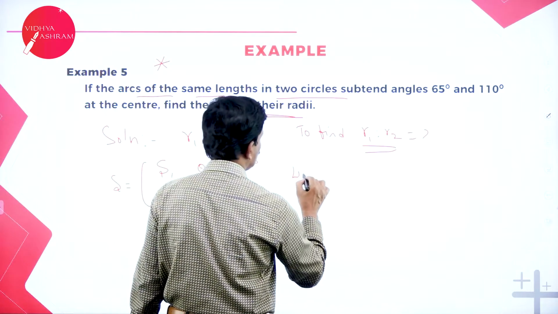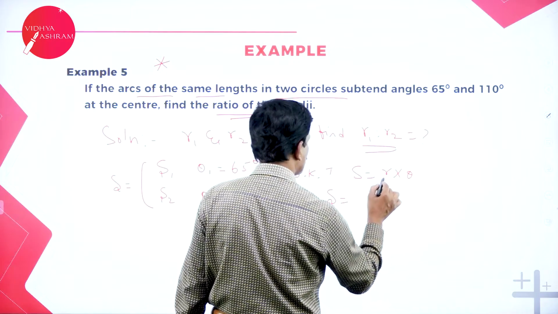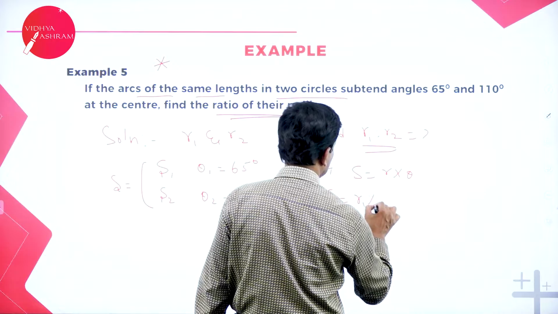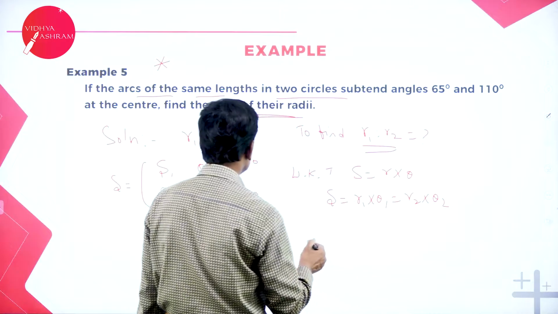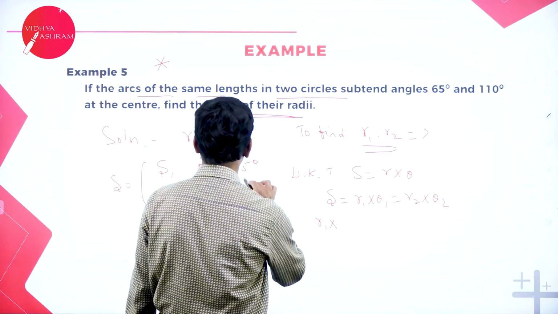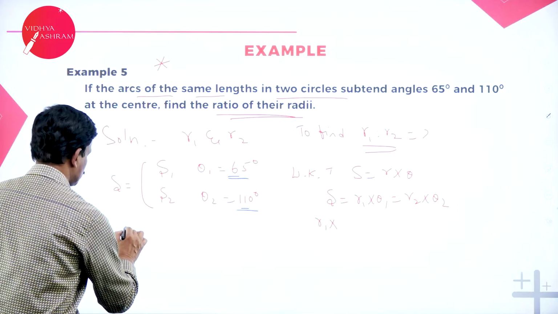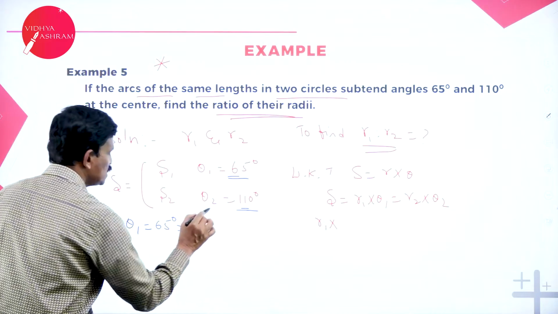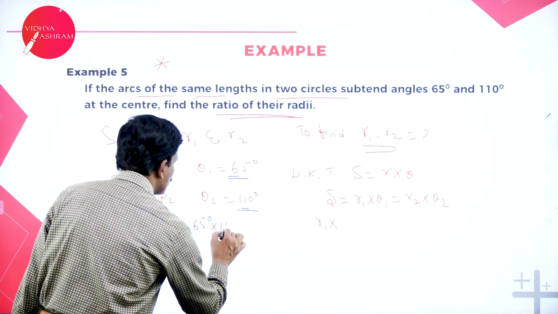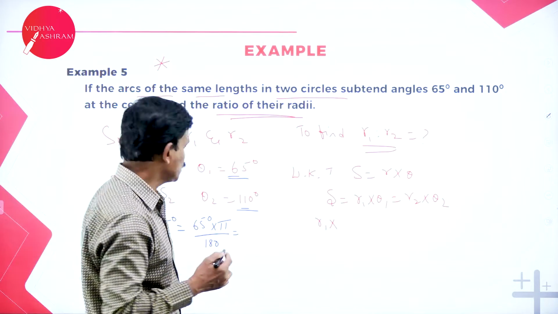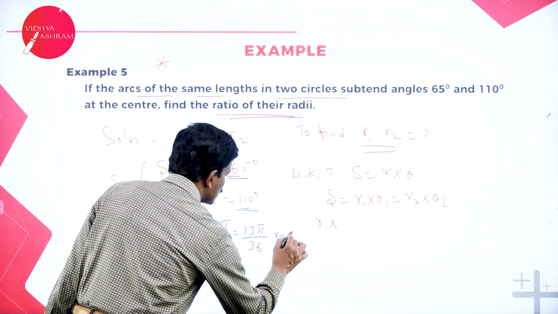So we know the formula, S is equal to R into theta. So S is equal to, for the first circle, R1 into theta 1, that is also equal to R2 into theta 2. Now convert theta 1, 65 degrees, and theta 2, 110 degrees, into radians. Theta 1 is 65 degrees, which is 65 into pi by 180. So this is equal to 13 pi divided by 36 radians.